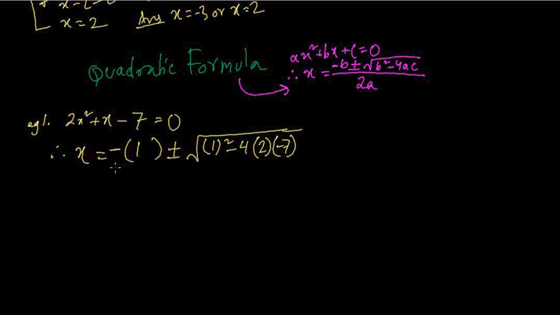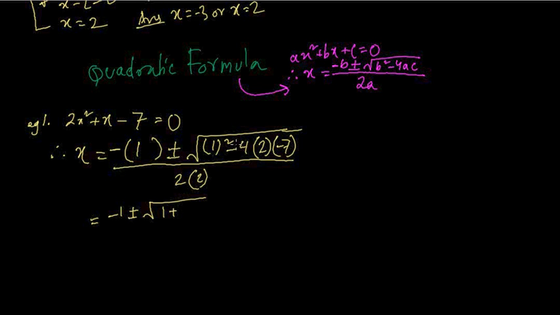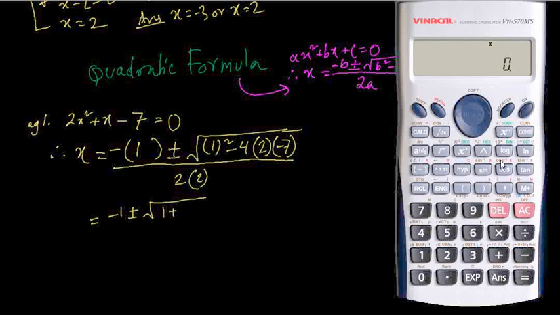So divided by twice a. a is the coefficient of x squared, which is 2. So this would be minus 1 plus minus root of 1 minus 4 into minus 7 into 2. Let me bring out the calculator. So here it is.